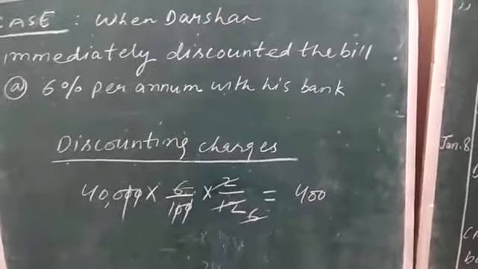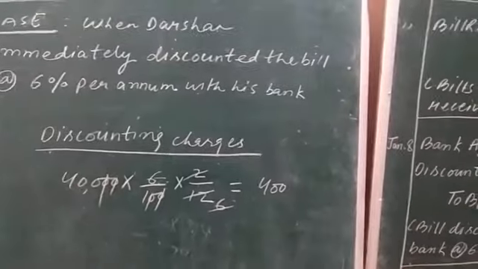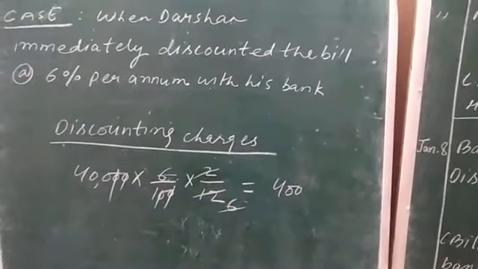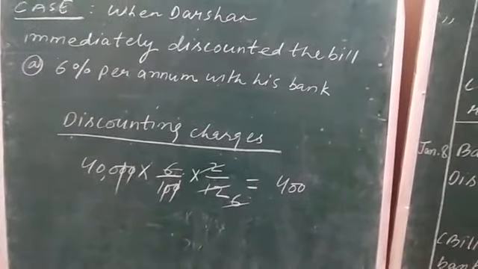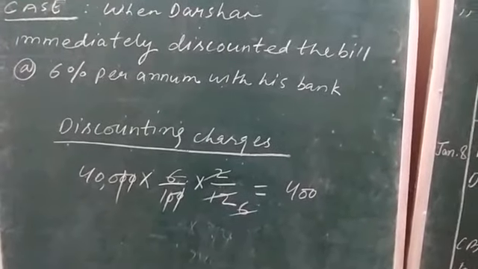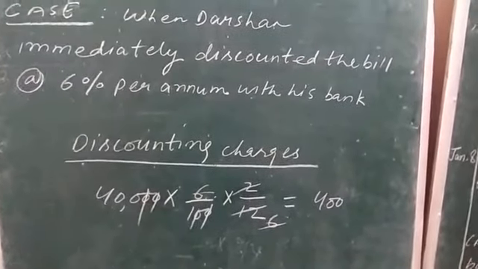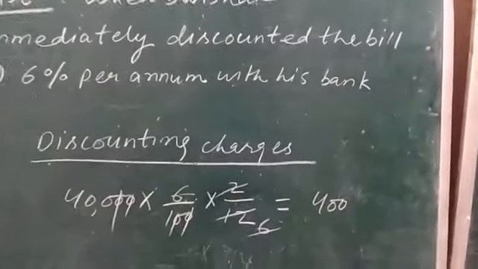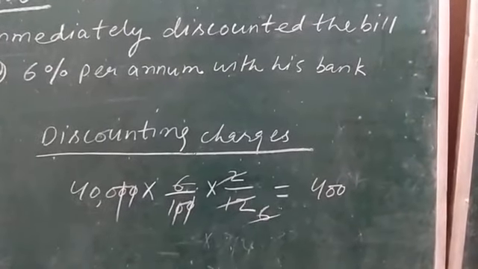So for 2 months the bank has to wait, and for those days, for the 2 months tenure, the discounting charges will be charged by the bank. We will get the amount 400 rupees.